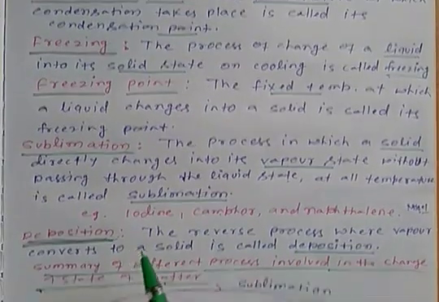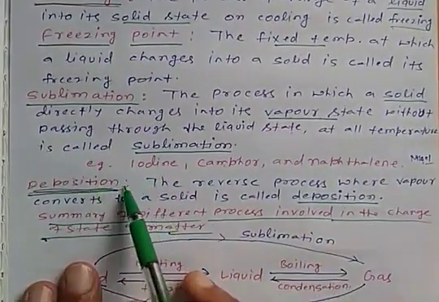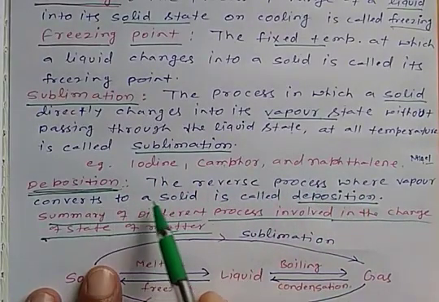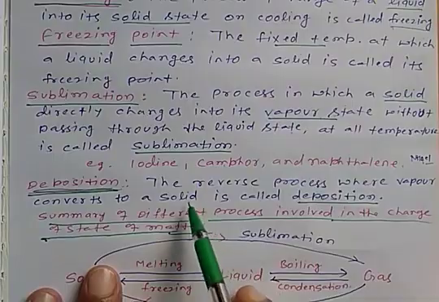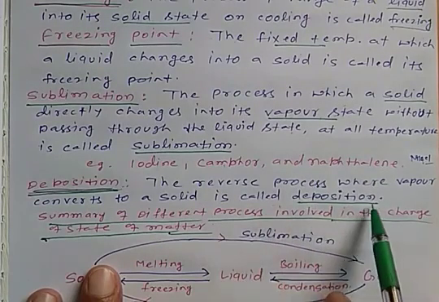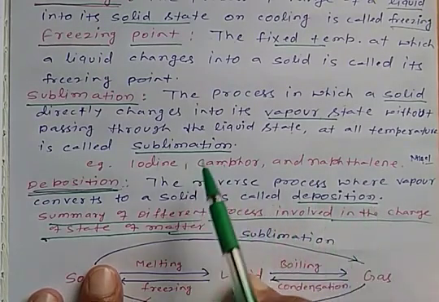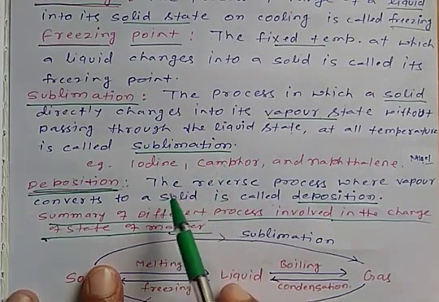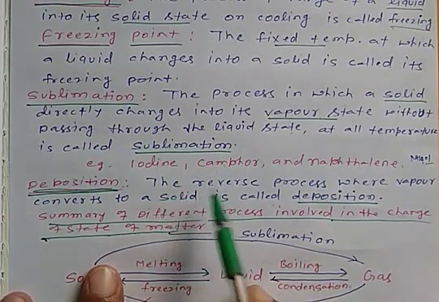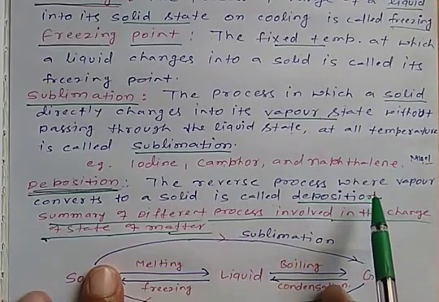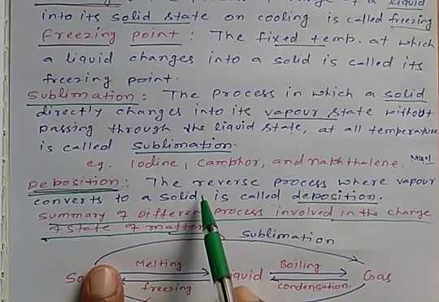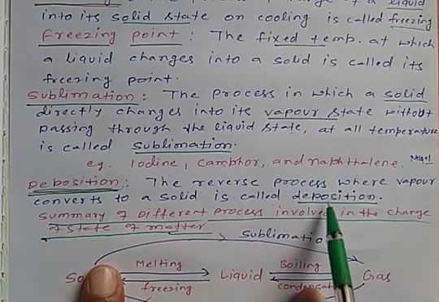Now the next term is deposition. The reverse process where vapor is converted to a solid is called deposition. It is just the reverse of sublimation. It is called deposition, in which the vapor is directly converted into solid without passing through the liquid state.